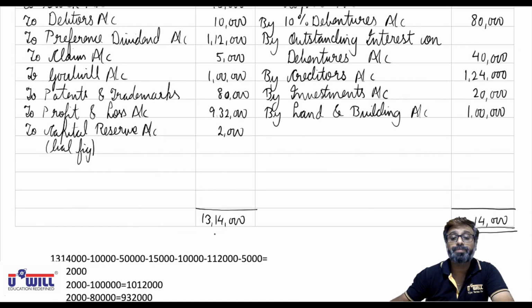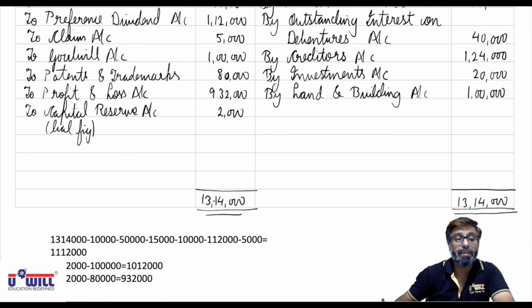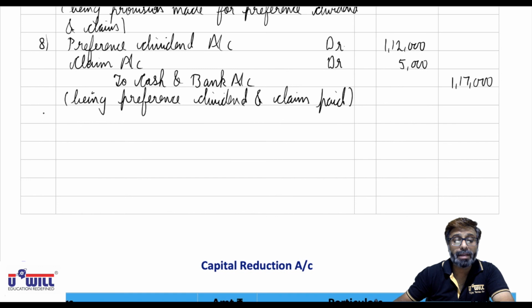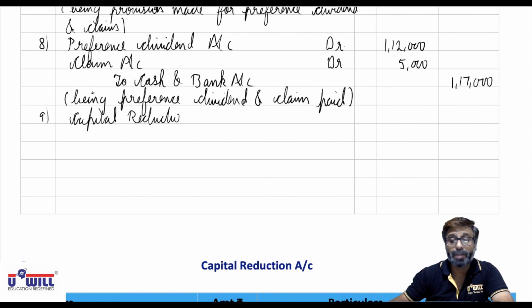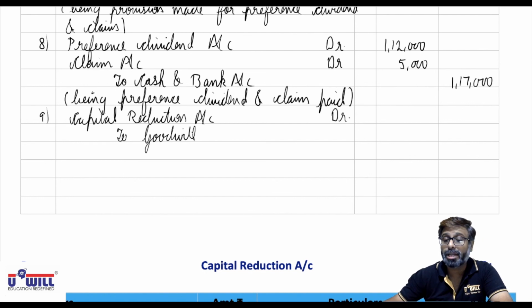So now the journal entry can be passed. Capital reduction account debit. To write off, the capital reduction account will be debited. To goodwill account 1 lakh. From the ledger and posting, now we are doing the journal entry. To goodwill account 1 lakh.